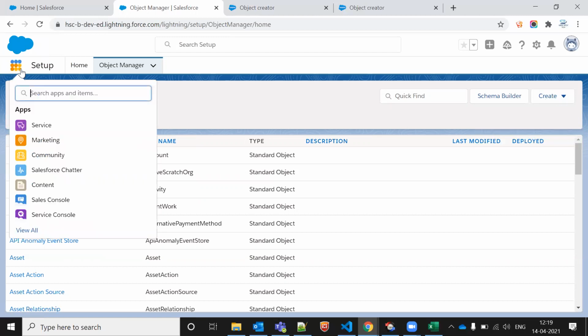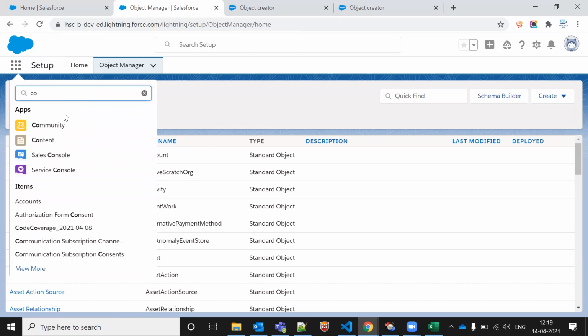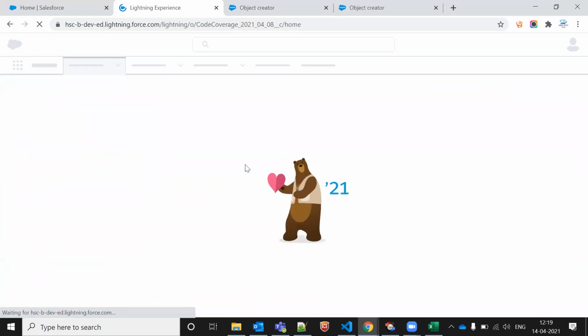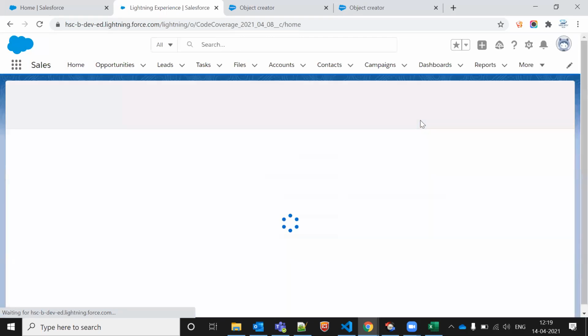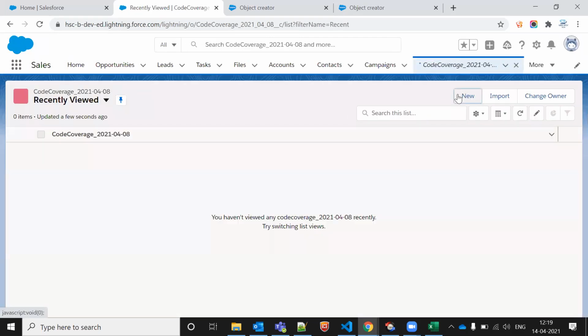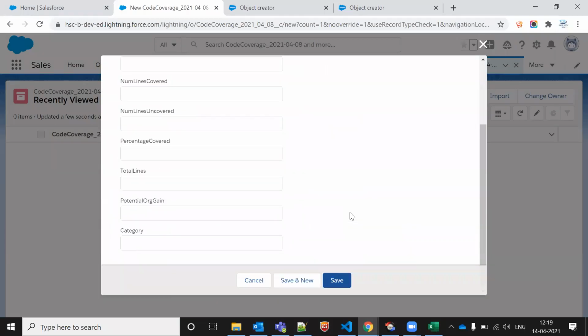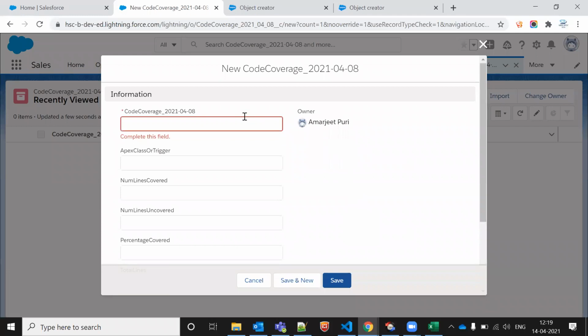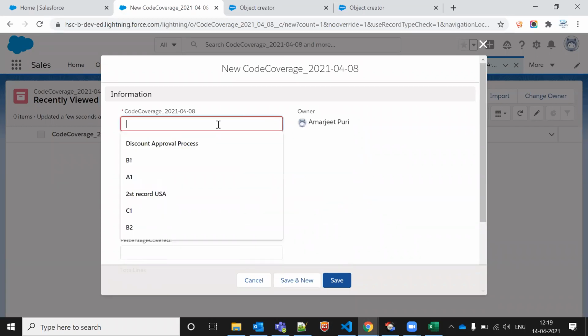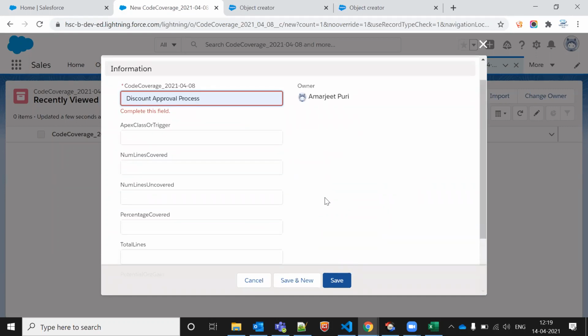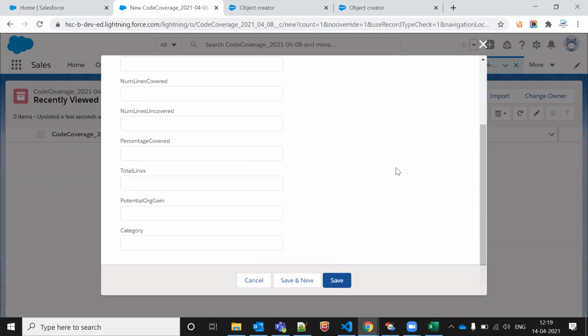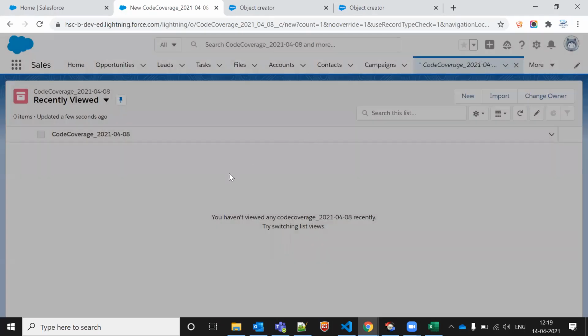Okay, so let me just show you what we created now. We created this code coverage one, right? If I click on the new button, the object name will be created from the Excel sheet's file name. Whatever records we have, accordingly all the fields come here. Okay, got it.